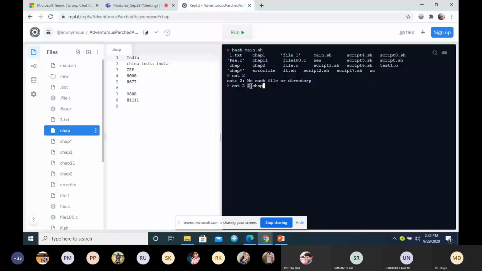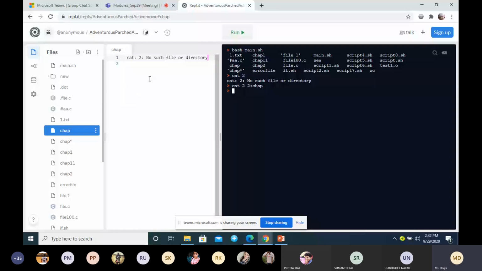Remember, less than is for input and greater than is for output. Now whatever error we get will be copied to the file CHAP.